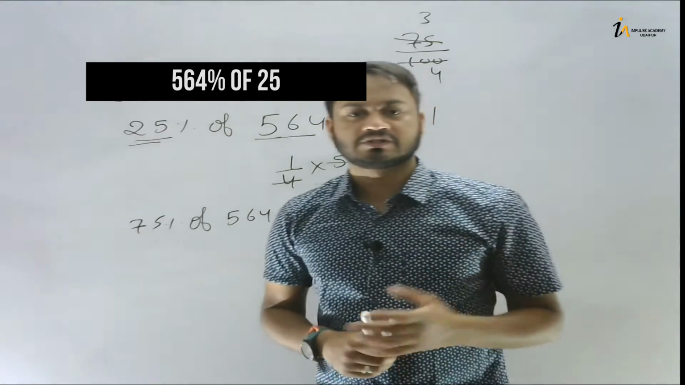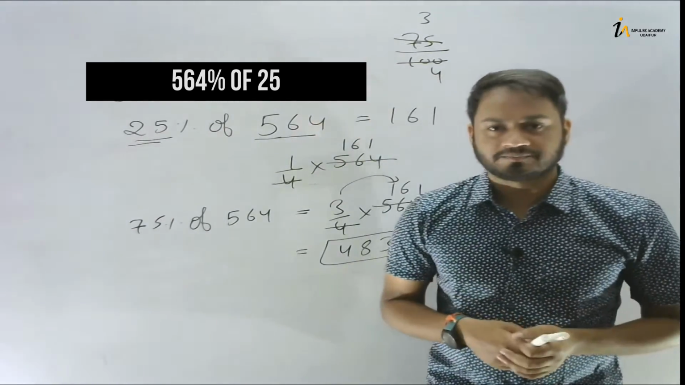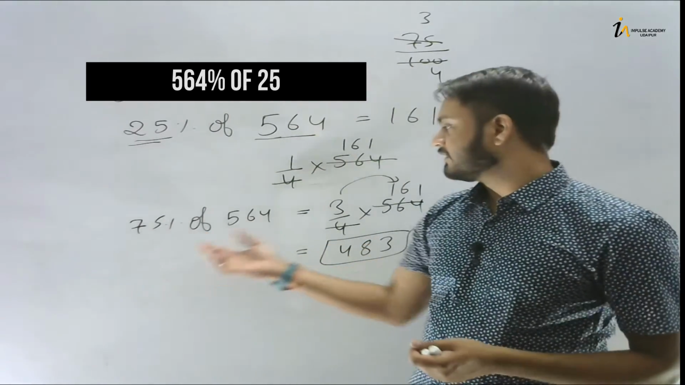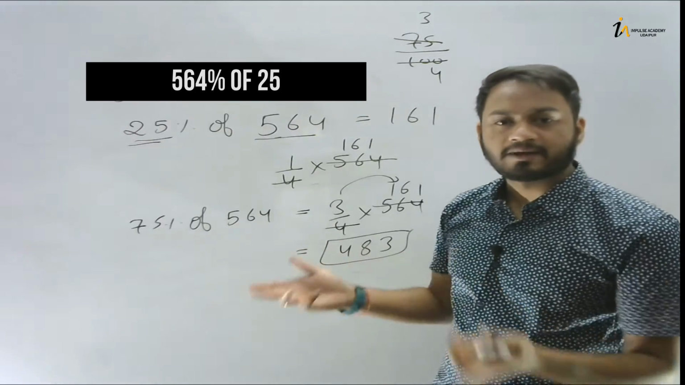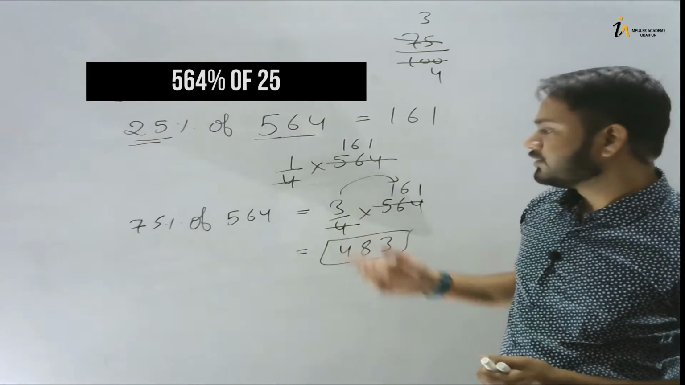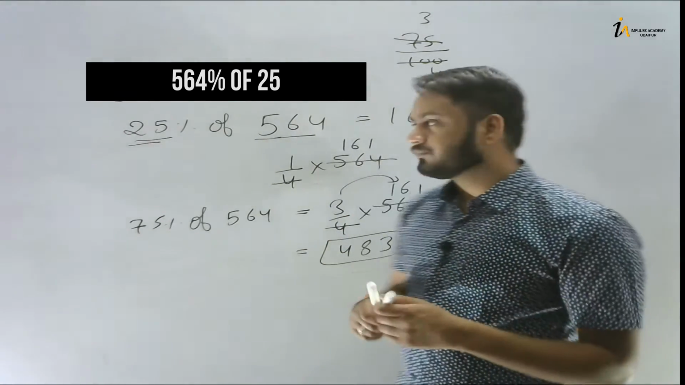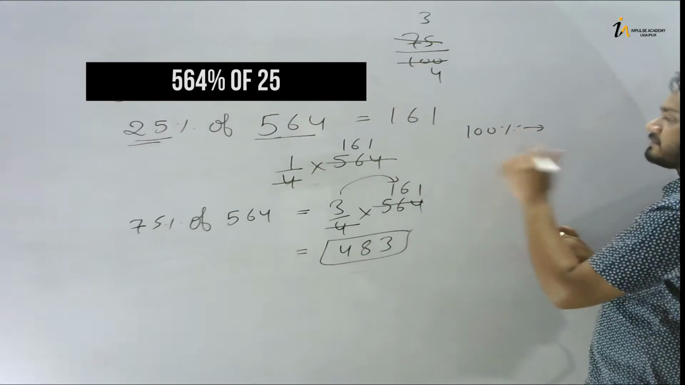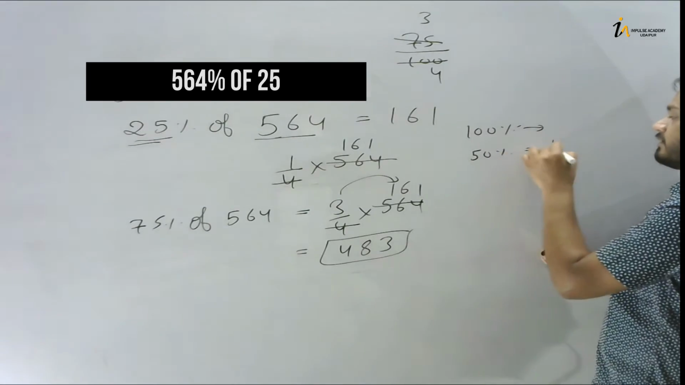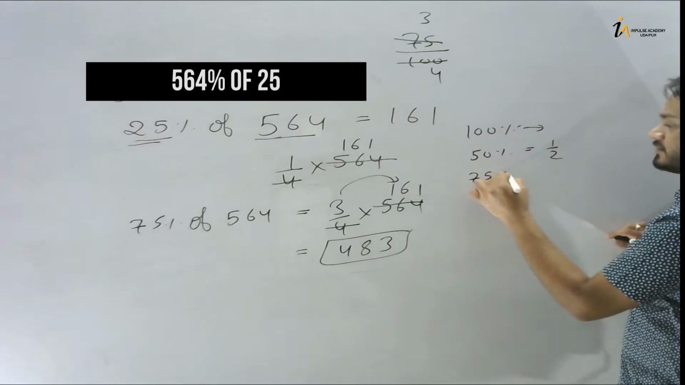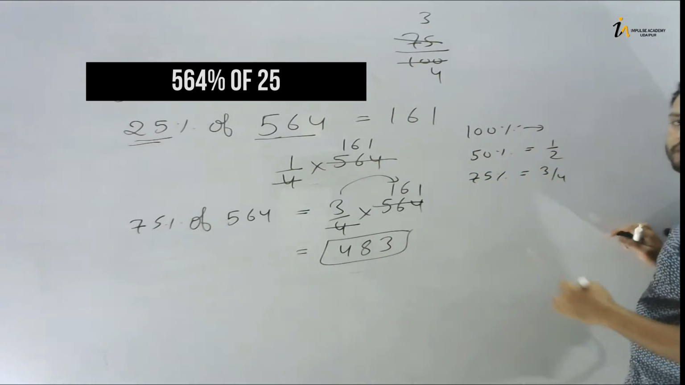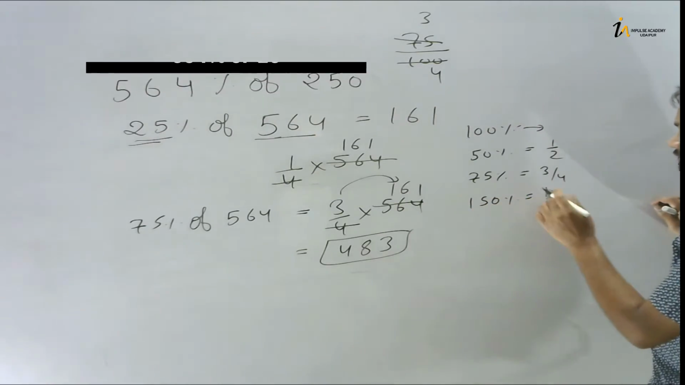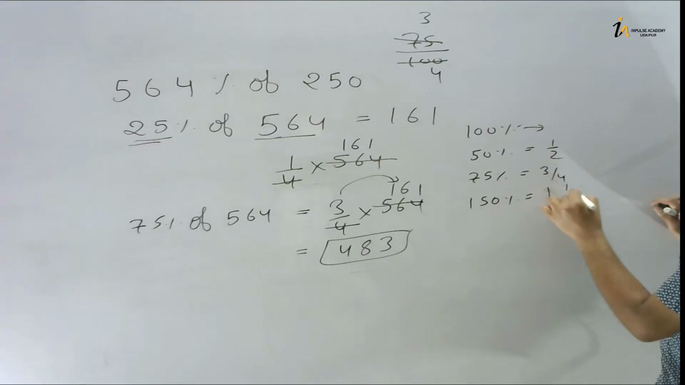Okay. So this is how you need to apply these tricks. Okay. So you don't need to write 75 upon 100 and then calculate, then multiply. Okay. Just you need to know that if suppose there is 100%, okay, it would be the same number. 50%, it would be 1 by 2. If there will be 75%, it would be 3 by 4. Okay. If it is 150%, then it is 1 and 1 by 2.